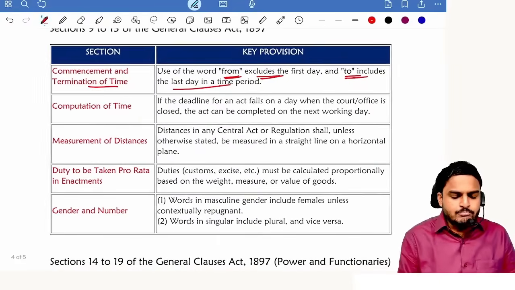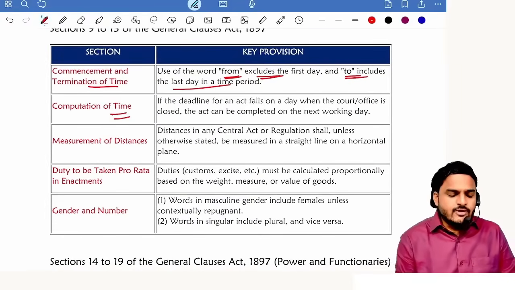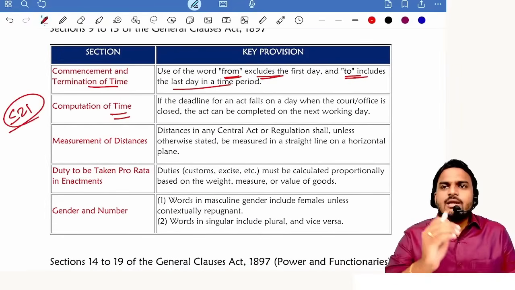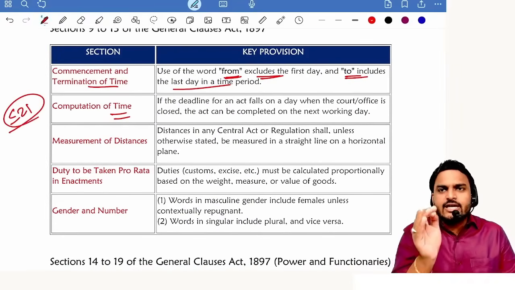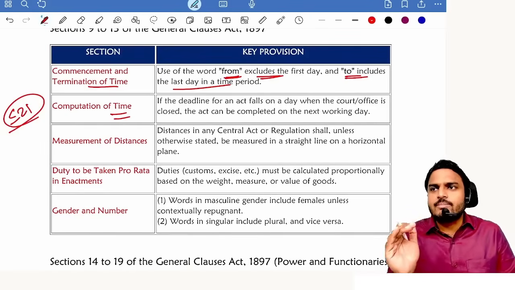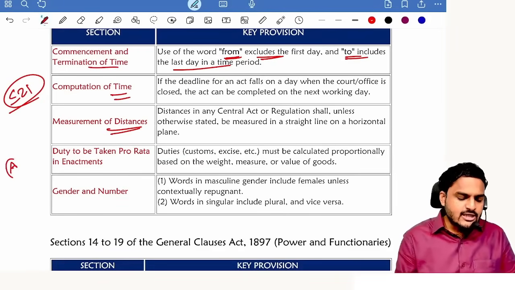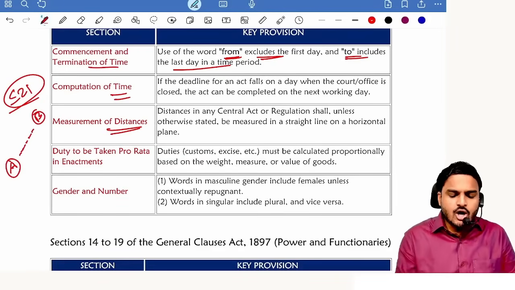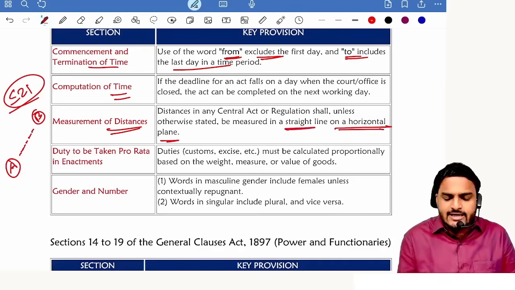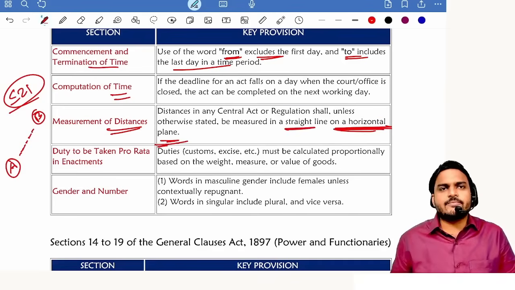Clear? Computation of time. Within 21 days, file an appeal with NCLT. If the 21st day is a holiday, then you can file the appeal the next day. Measurement of distances. Location A, location B. How can we measure the distance between location A and location B? Horizontal distance. Straight line on a horizontal plane.